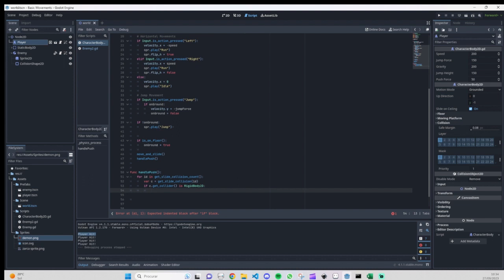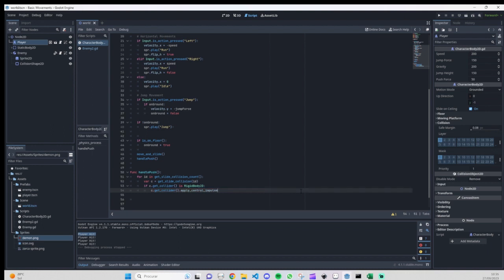we are going to add some forces, or some impulse, to our enemy. So for that it's c dot get collider, and here we are going to call a function called apply central impulse. I think I got this correctly.